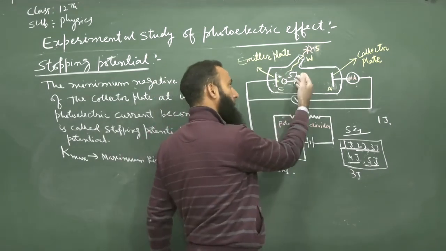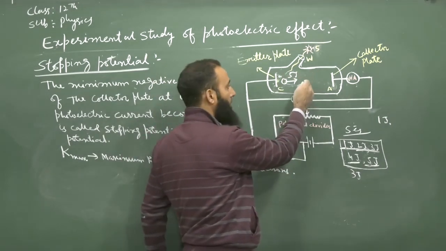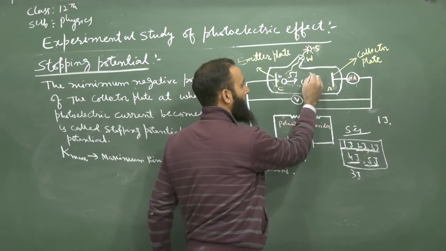But it still moves with a lesser kinetic energy. It reaches here, and now the kinetic energy is only 2 joule.